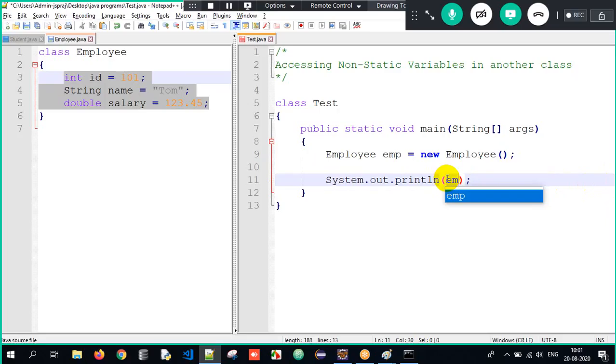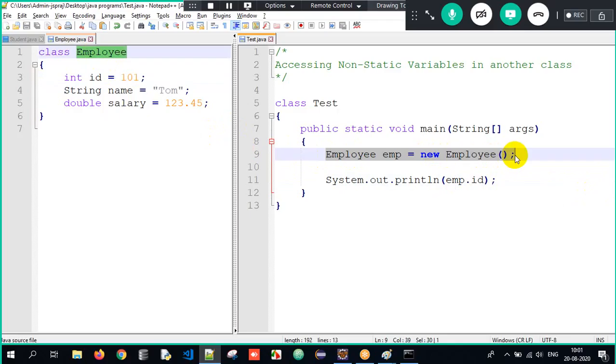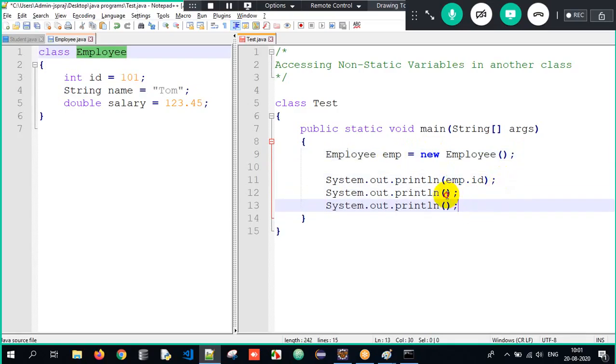If I want to print the ID, will I write emp.id or directly id? Sir, id is a non-static variable present in the Employee class. Therefore, you created the object of the Employee class wherein you stored all the non-static properties in memory, and the object name is emp. So you have to write emp.id, then emp.name, and then emp.salary. This is what we are supposed to understand.